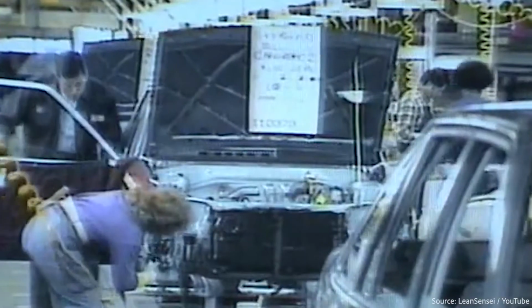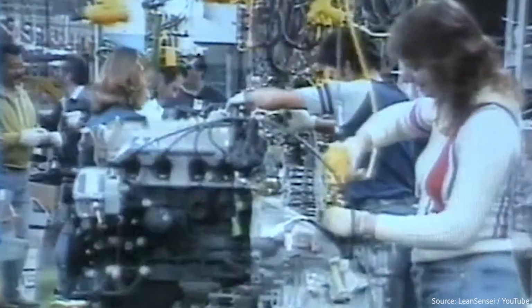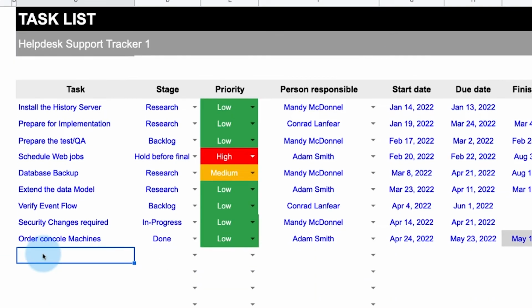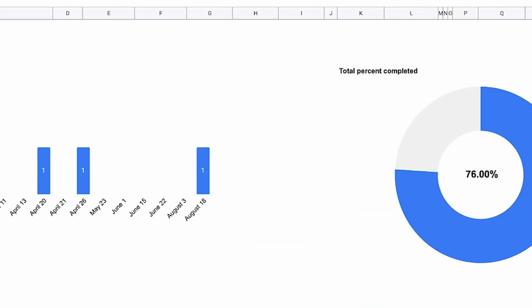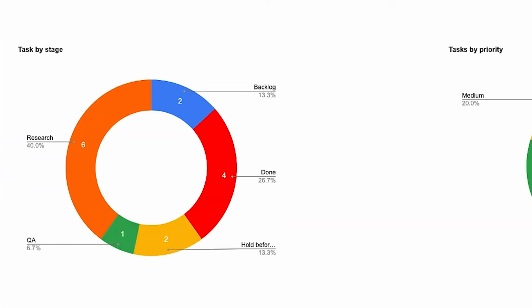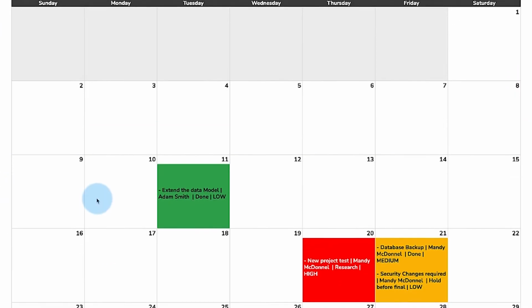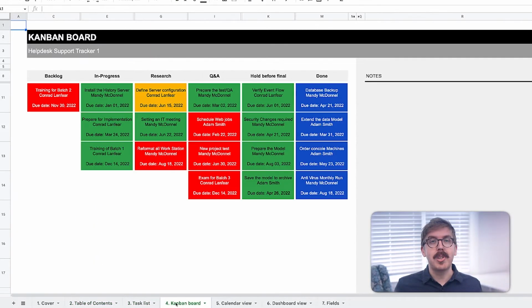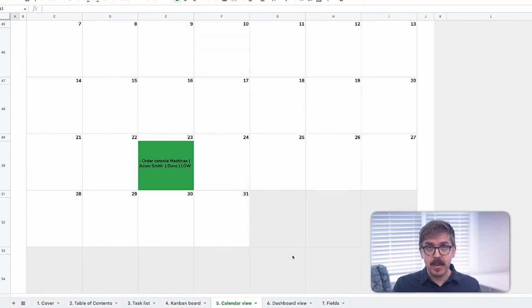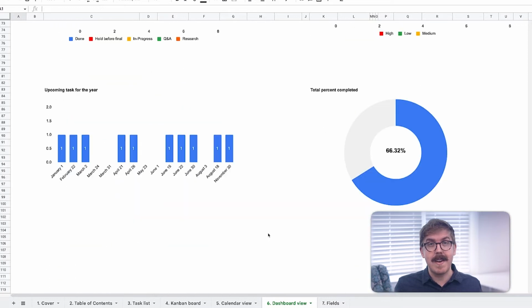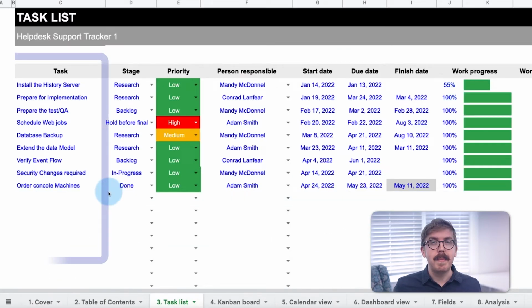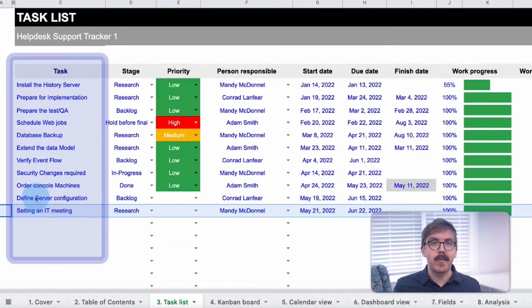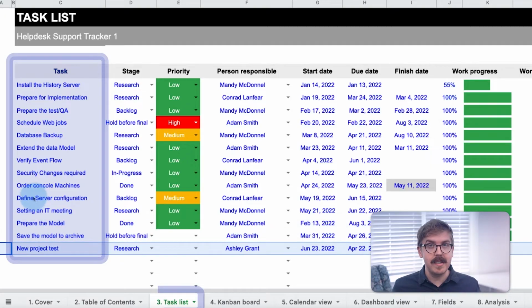As Toyota showed, all you need is a clear picture of your workflow and a way to visualize your project as it transitions through each stage. Well, we have created a Kanban board in Excel and Google Sheets that you can download and customize to do exactly that. We'll now quickly show you how you can use this Kanban board to bring Toyota-level efficiency to your next project. First, begin by entering all the tasks for a current project on the task list.